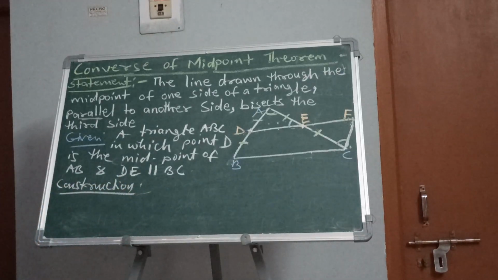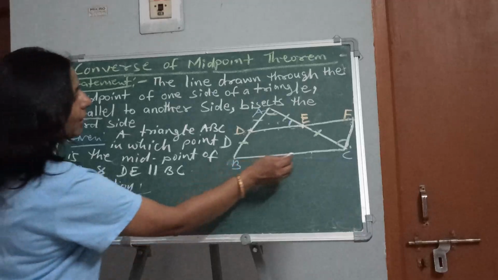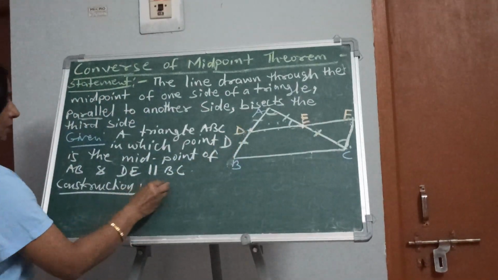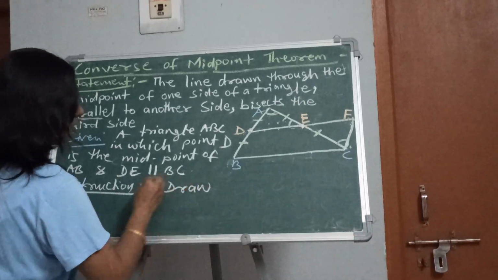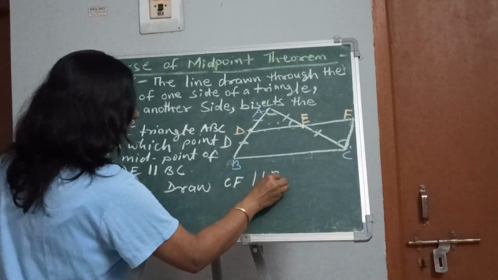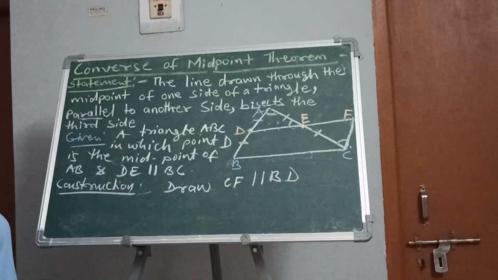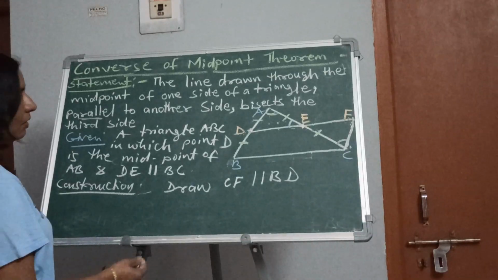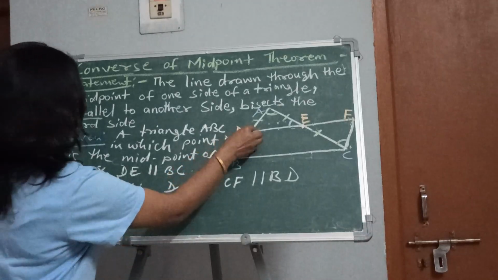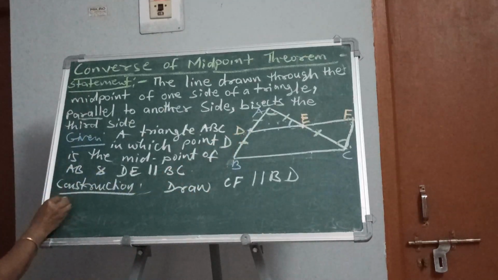What construction do we have to do? As we have done in the midpoint theorem, the same we will also do in the converse of the midpoint theorem. Means we will draw a line CF parallel to BD. Okay. Now let us see what we are observing in this proof.